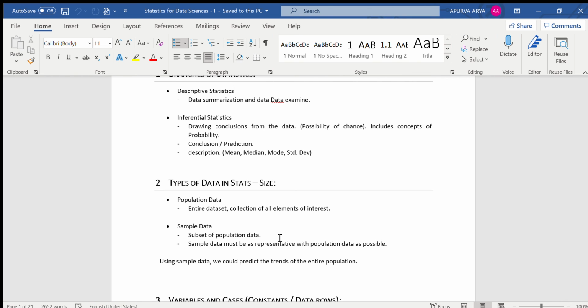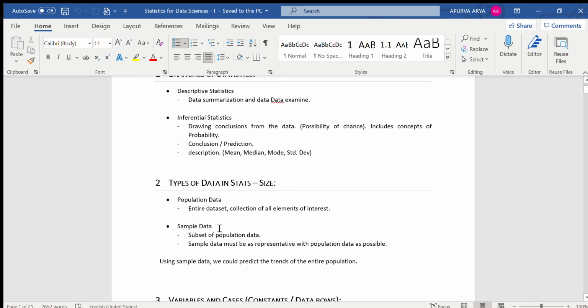In terms of size, we can say that there are two types of data set in statistics. The first one is population data and the second one is sample data. If you remember the example which I told you just now, the 50 students as the smaller community and the larger community, the better terms would be sample data and population data.